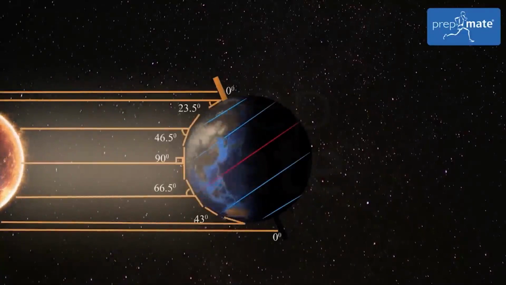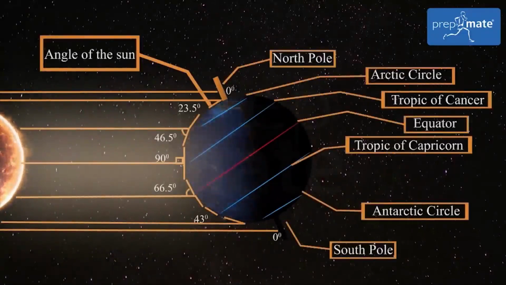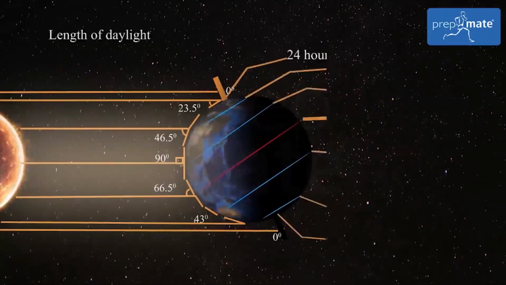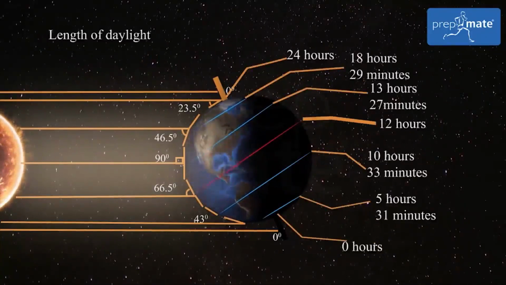Duration of sunlight received in one day varies with different latitudes. For example, at 66.5 degrees north, daylight is for 18 hours 29 minutes. At equator, daylight is for 12 hours, and at 66.5 degrees south, it is for 5 hours 31 minutes. During summers in Northern Hemisphere, there is 6 months of daylight over North Pole and there is complete darkness over